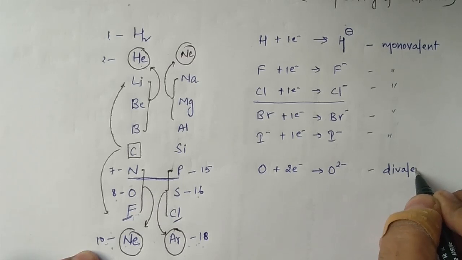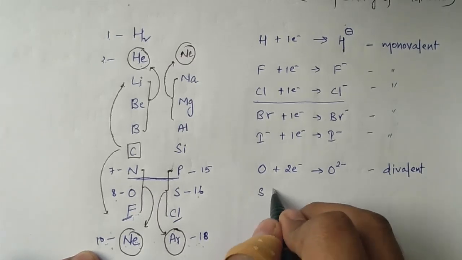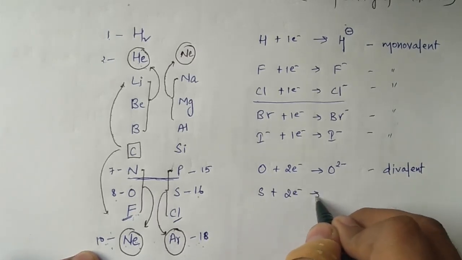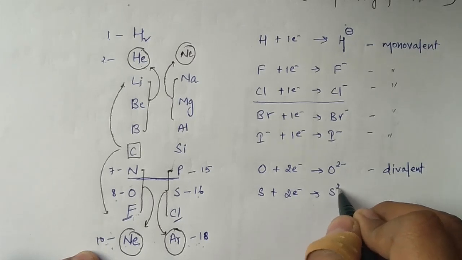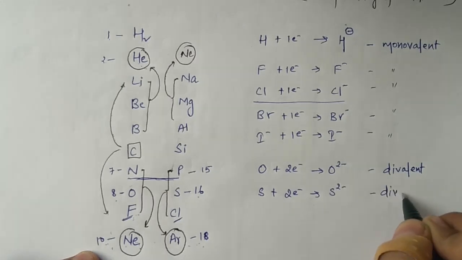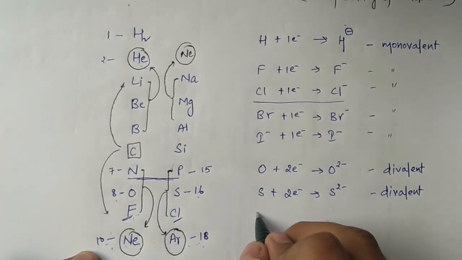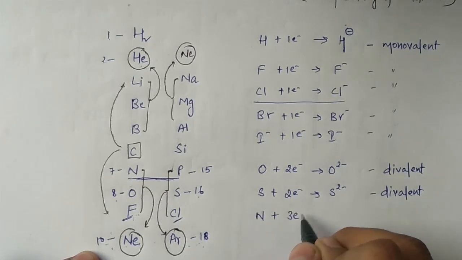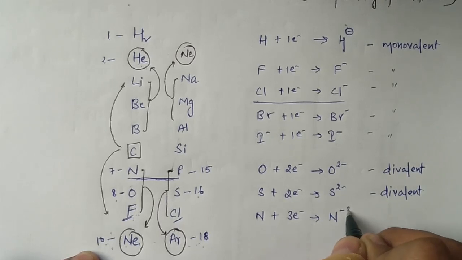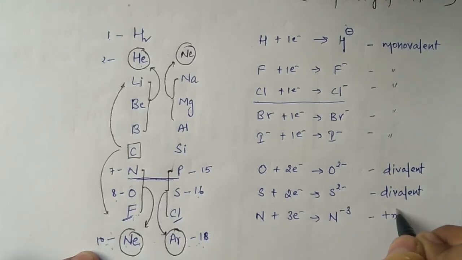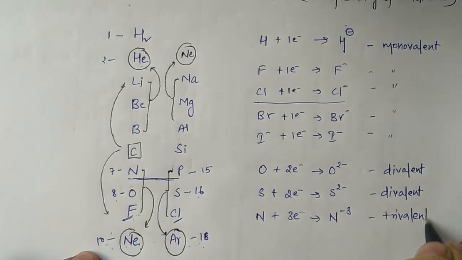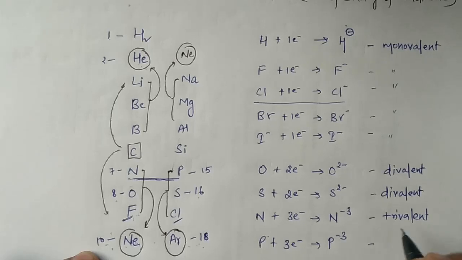It will form a divalent. Similarly, sulfur will gain 2 electrons and form S2 minus. It is also a divalent. Similarly, now nitrogen will gain 3 electrons to form N minus 3, so it forms trivalent. And phosphorus also gains 3 electrons to form P minus 3, so this is also a trivalent.